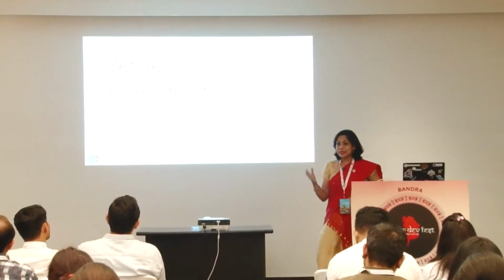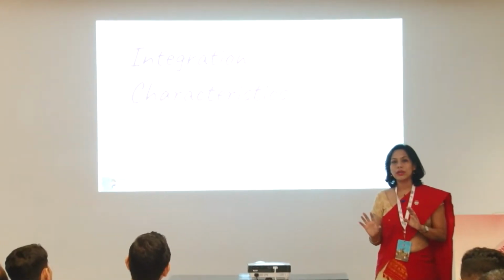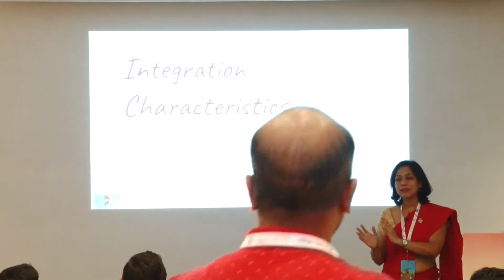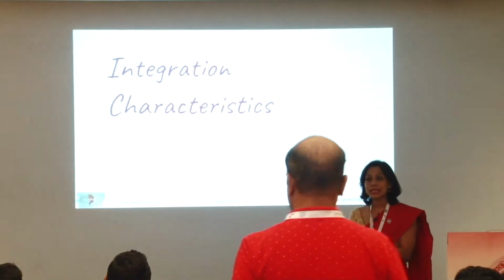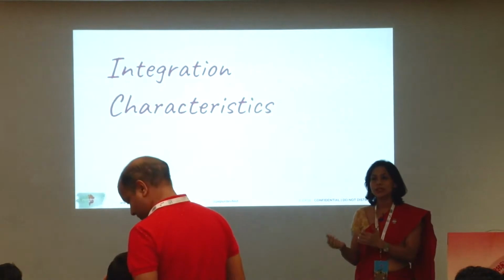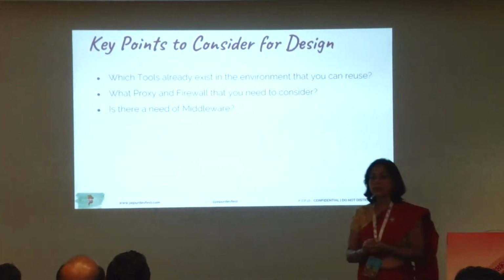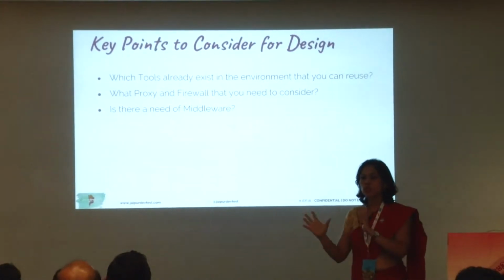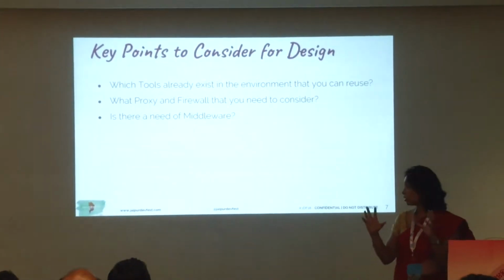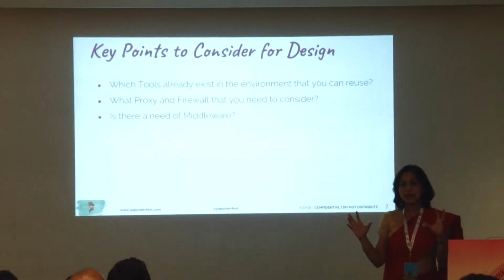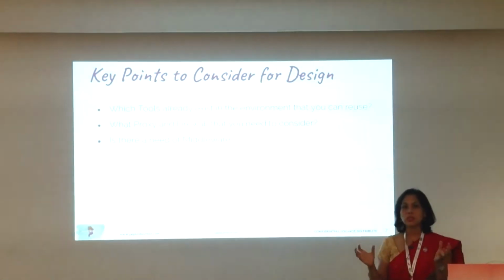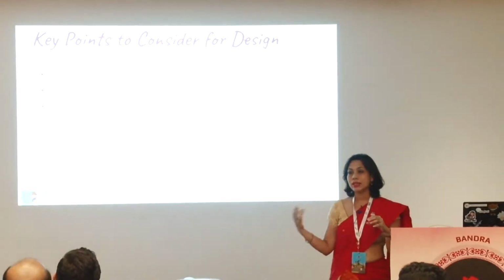Now let's try to understand. We have talked about the four integration targets. Let's understand what are the different things that we need to take into consideration for an integration. Key points to consider for designs. I'm trying to integrate two different applications. I need to understand, are there any tools available that I can reuse?